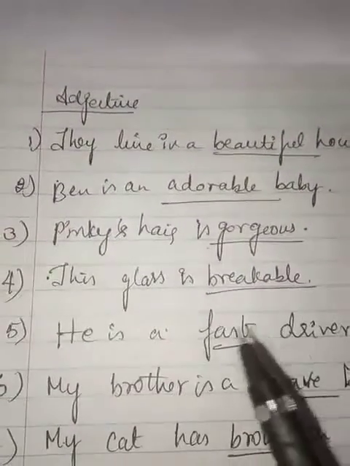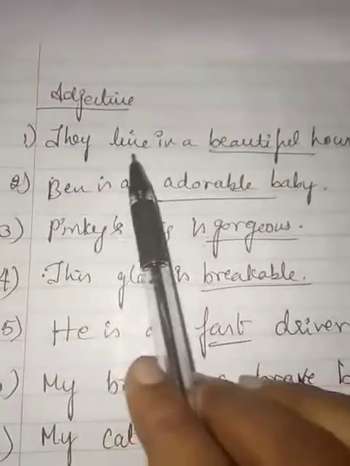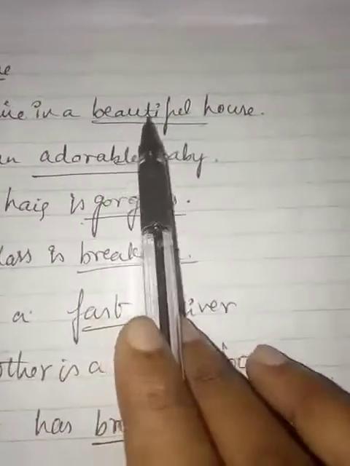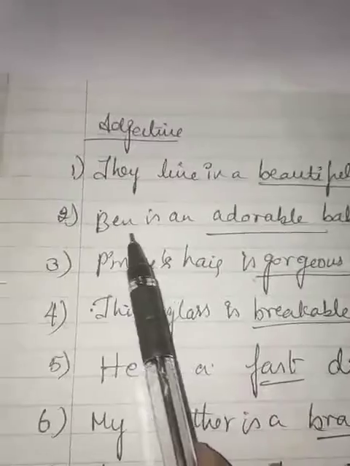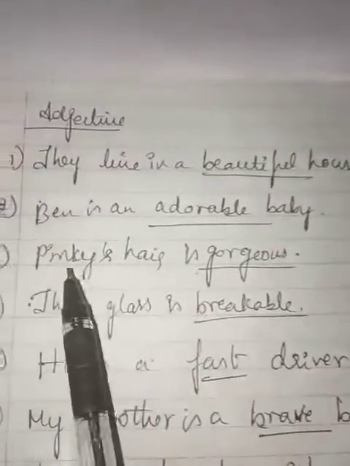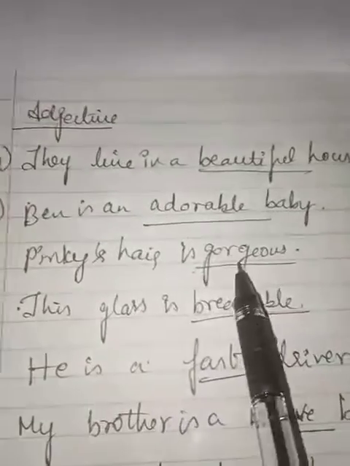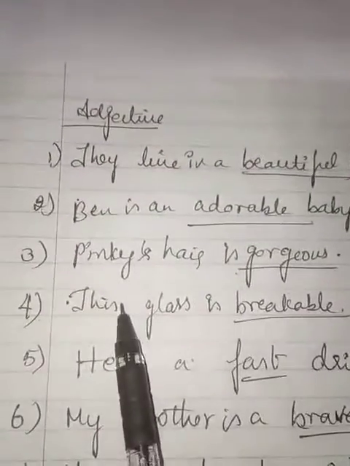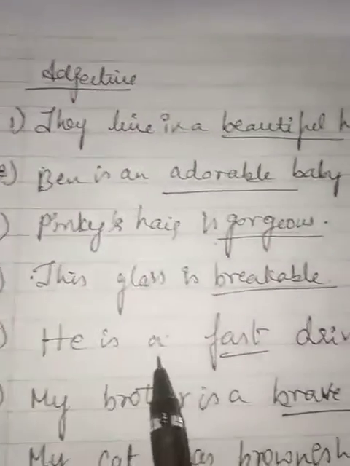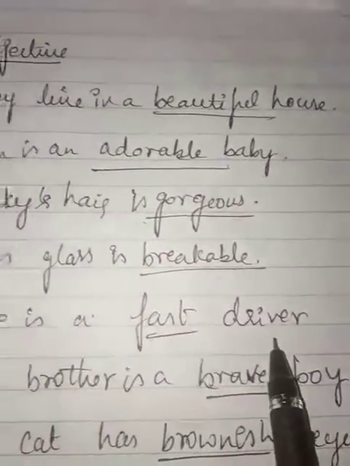Dear students, let us see examples of adjective. They live in a beautiful house. Ben is an adorable baby. Pinky's hair is gorgeous. This glass is breakable. He is a fast driver.